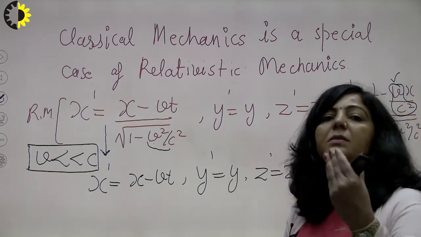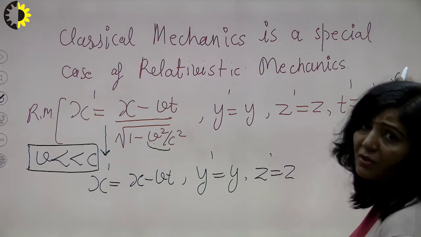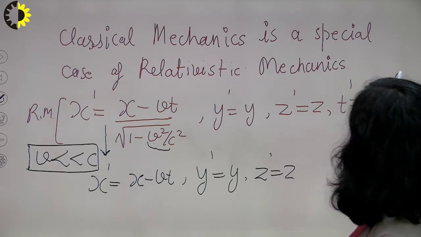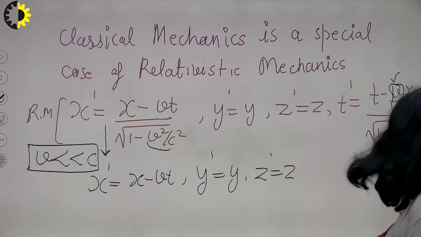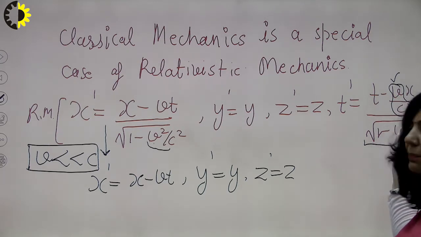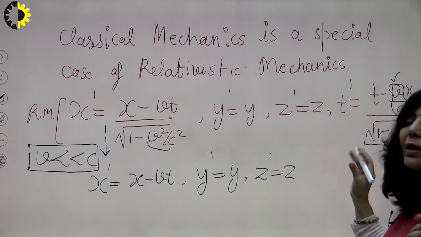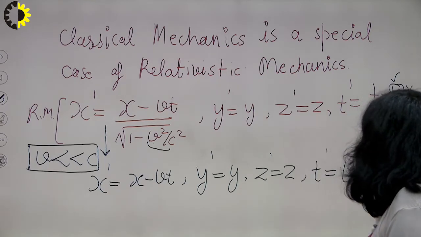Higher power means 9 into 10 raised to power 16. So this particular factor will be very, very small, and you can ignore it with respect to t. So in the numerator you will get only t, and in the denominator, since v is very small with respect to c, this entire factor can be neglected with respect to 1. In the denominator you will get 1. So what are you getting? You are getting t dash equal to t.